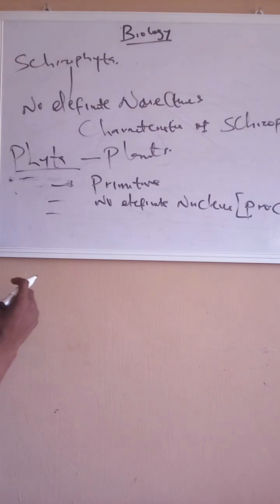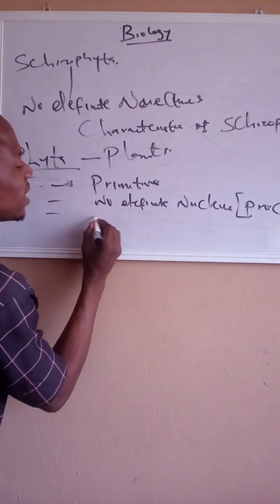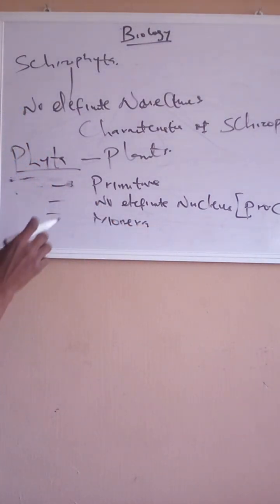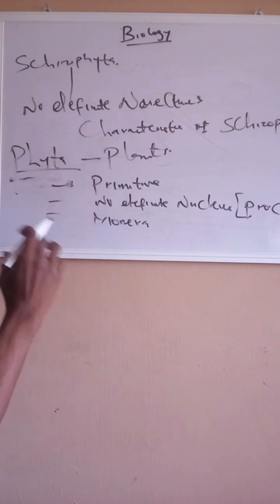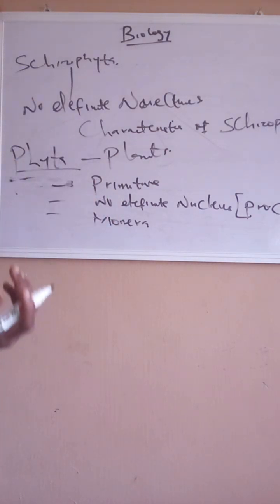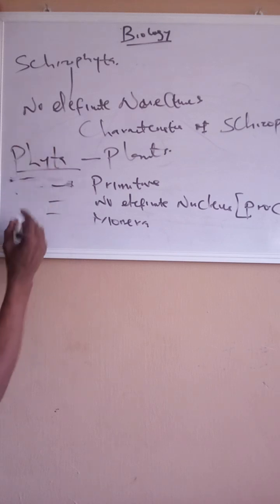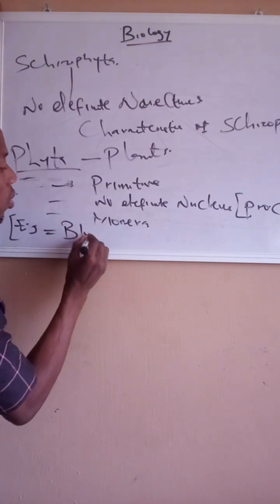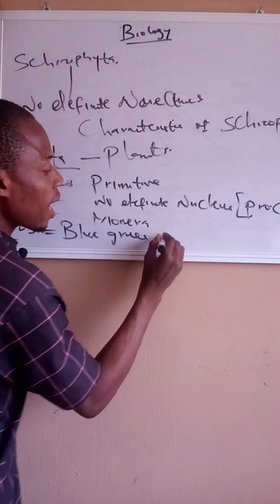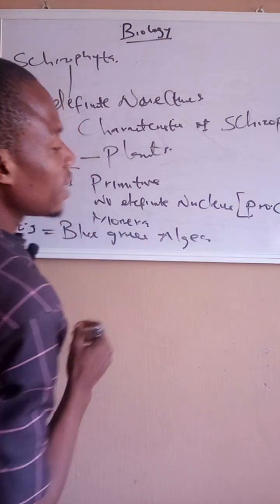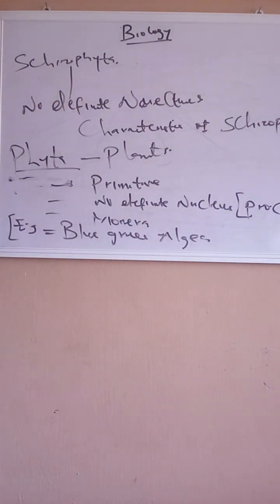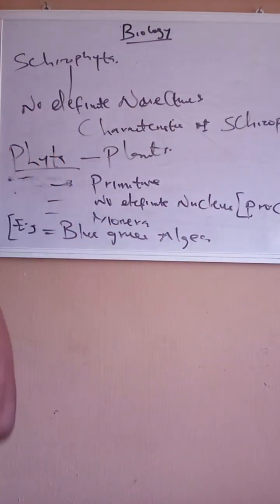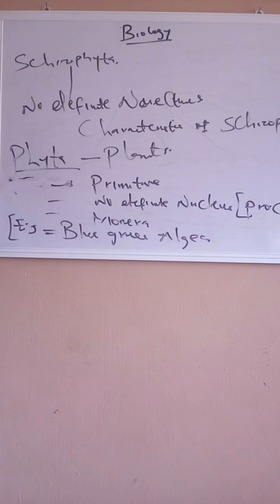Number three in their characteristics is that they are the Monera family, because in this Monera family they have no definite nucleus as well. And the most common example we have in this schizophyta is the blue green algae. That's the most common of all others. Blue green algae.